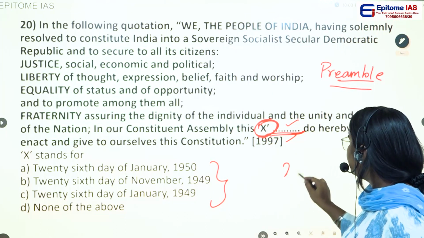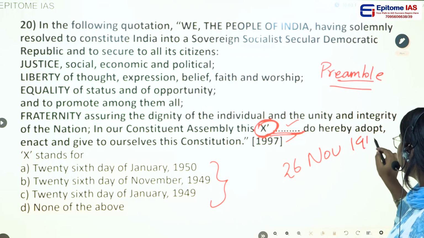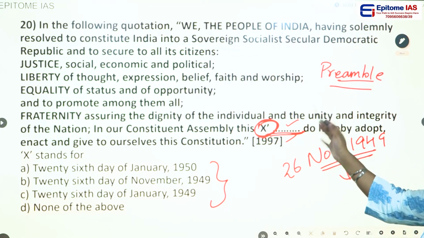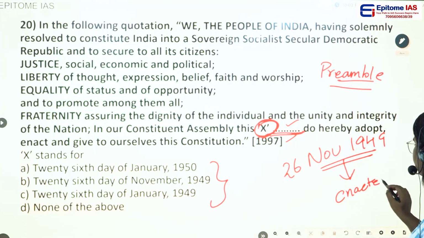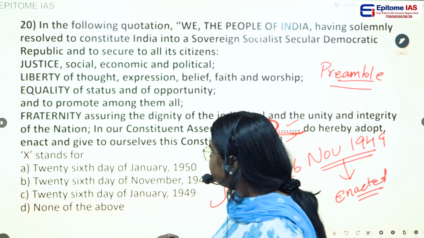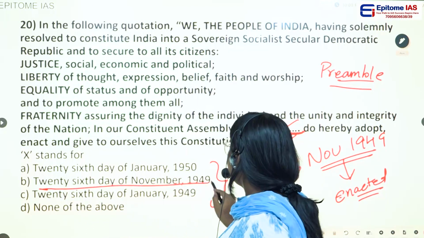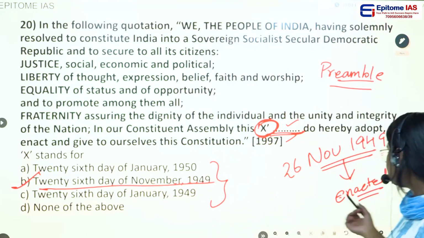It was 26th November 1949. On this day, the Constituent Assembly enacted or adopted the Constitution. So the correct answer would be the 26th day of November 1949, option B. That is the right answer.